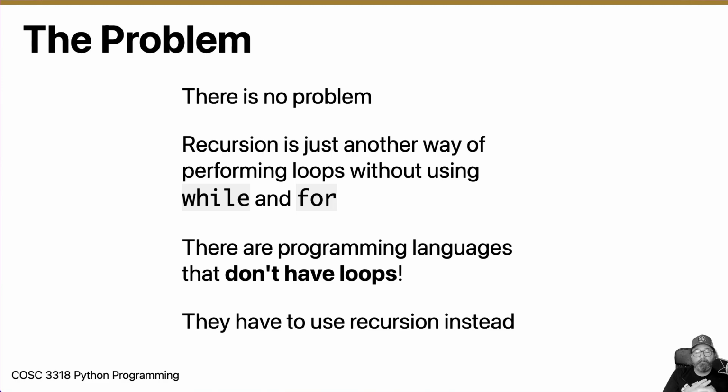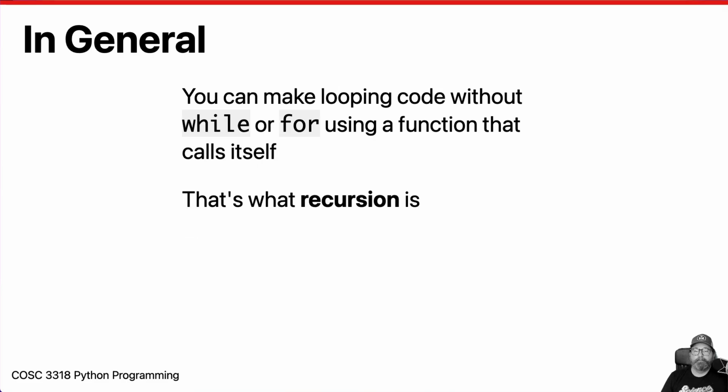There's a really good book from No Starch Press called The Recursive Book of Recursion. That's a really fun book to read to learn about how recursion works in all of the details. So again, in general, you can make code that looks like it loops without using the while or for loop, using a function which calls itself. That's all recursion is: a function that calls itself to solve a problem. So let's see how we can turn these loops into recursion, into a function that calls itself without while and without for.